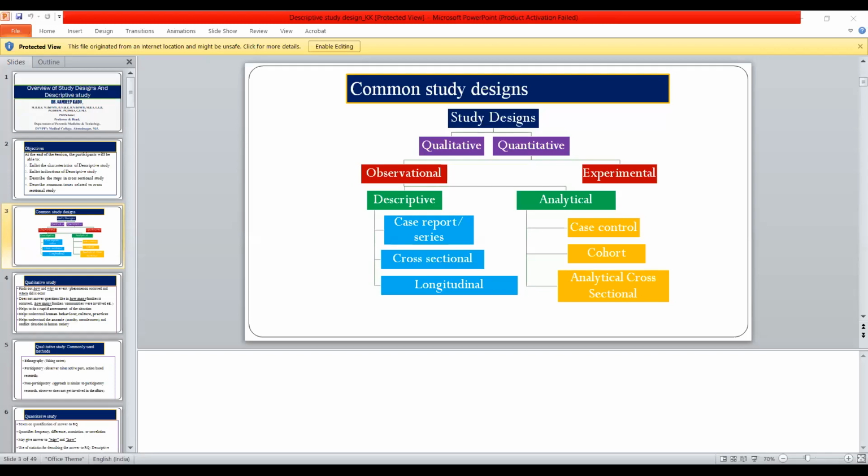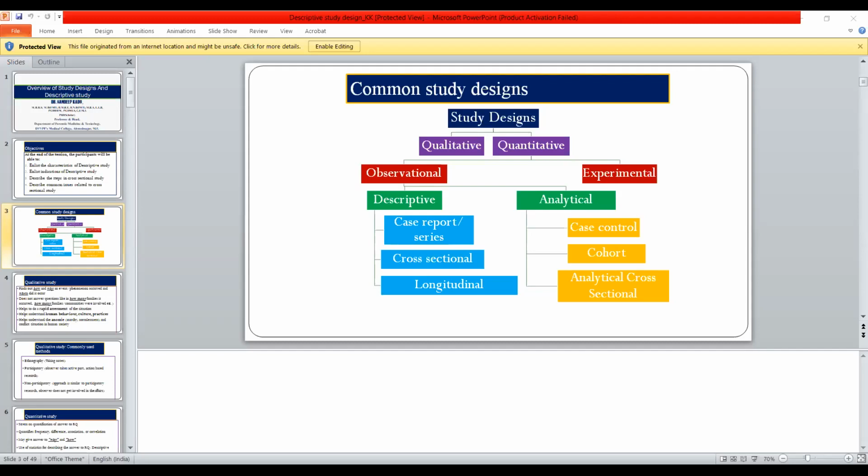I have given you an example: you admitted, and after 2 months, how many have got COVID? Understood? That type of study is the cohort. Then experimental study: again the research question is difference type or association type, with hypothesis derived from previous studies. There are 2 or more groups, and I already told the basic difference between observational study and experimental study: in the experimental study an intervention is either given or withdrawn.